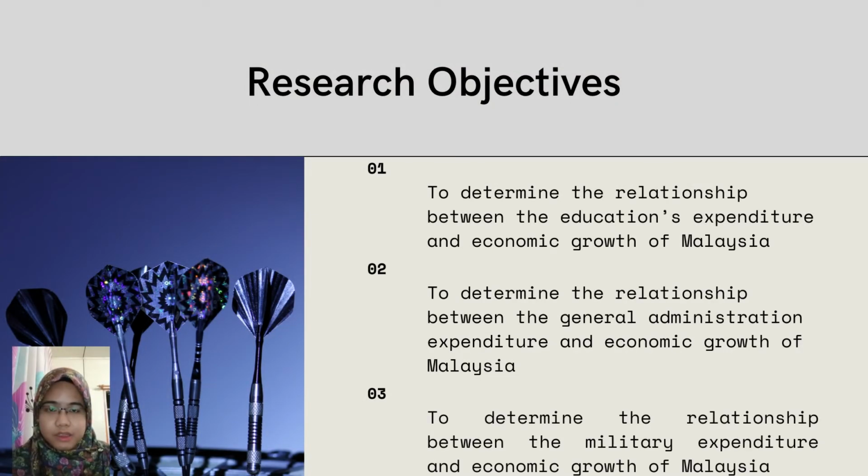Next is research objective. There are three objectives that we provide for this research. First is to determine the relationship between the education expenditure and economic growth of Malaysia. Second is to determine the relationship between the general administration expenditure and economic growth of Malaysia. And the third is to determine the relationship between the military expenditure and economic growth of Malaysia.